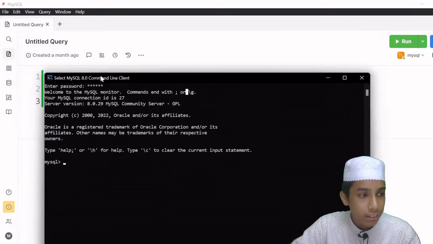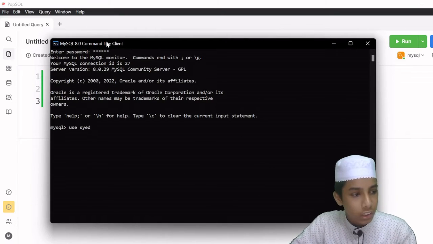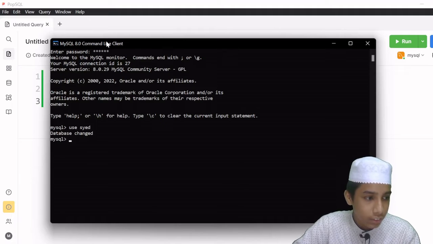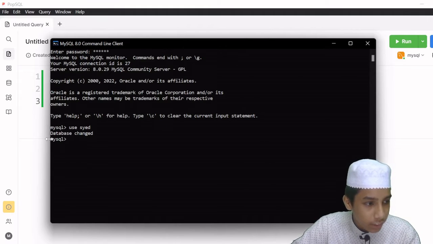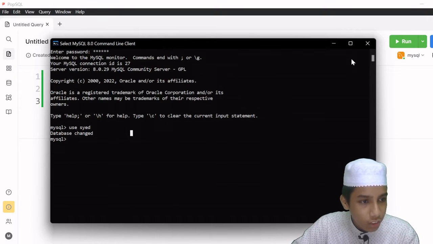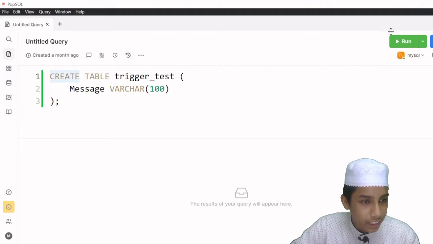So I am going to give here use, and you can give any name for your database, whatever name you have given. Now it's showing database changed. Okay, so now I am going to minimize this one, and I have already created this table.